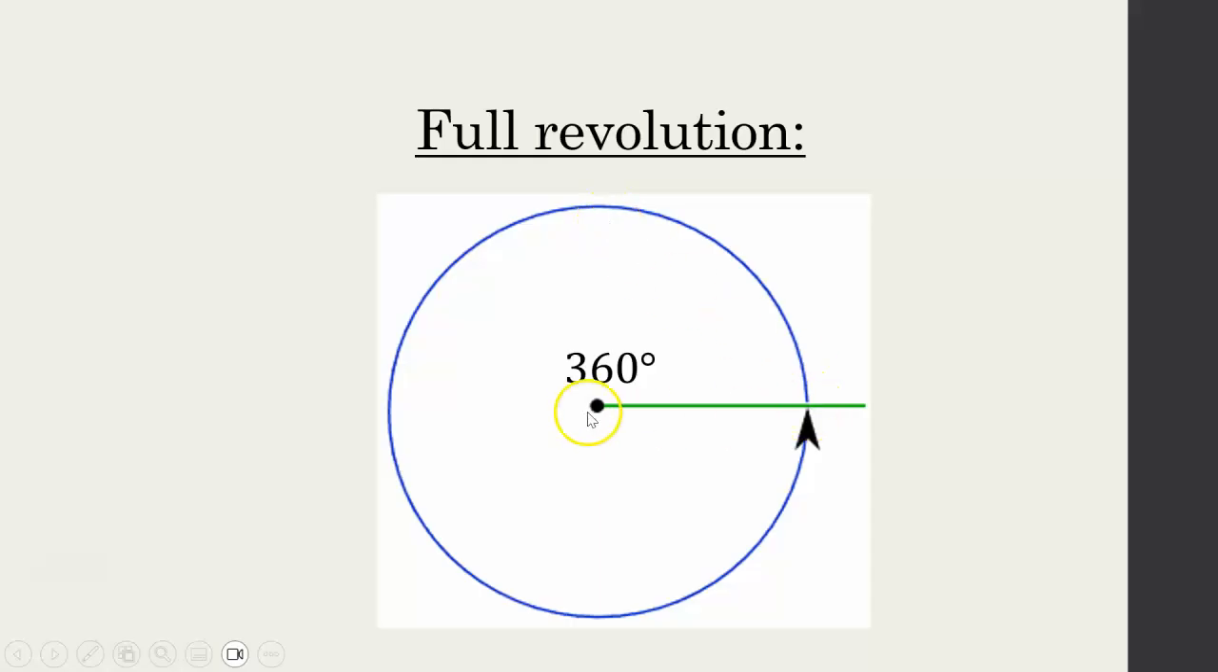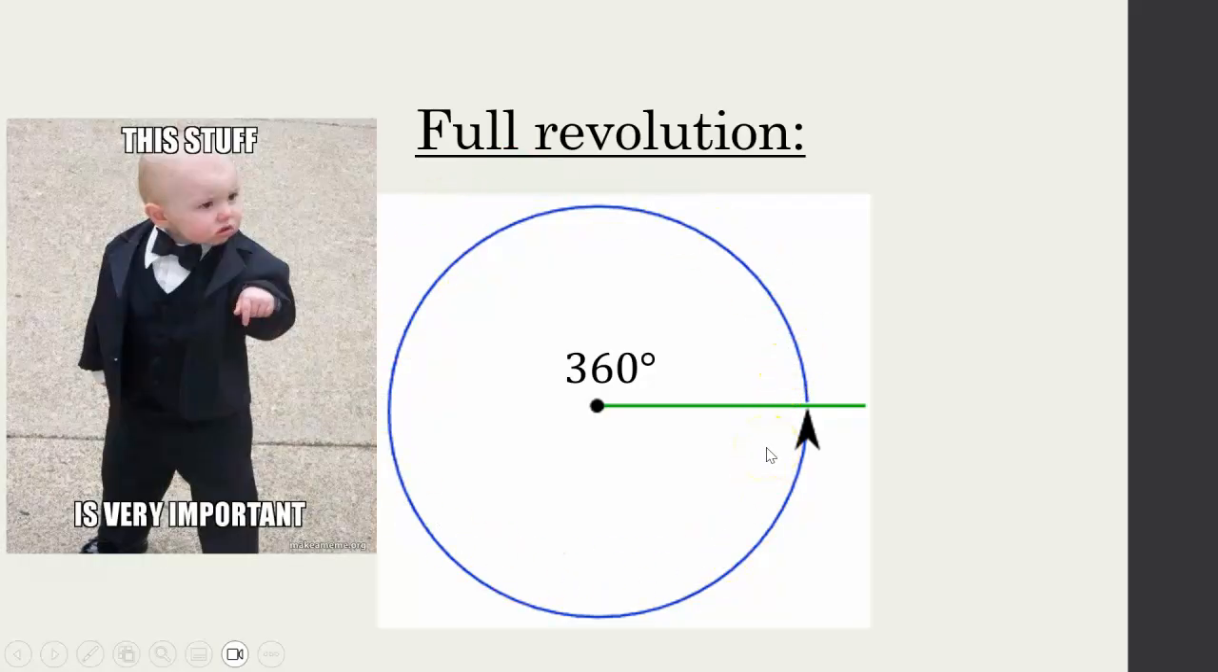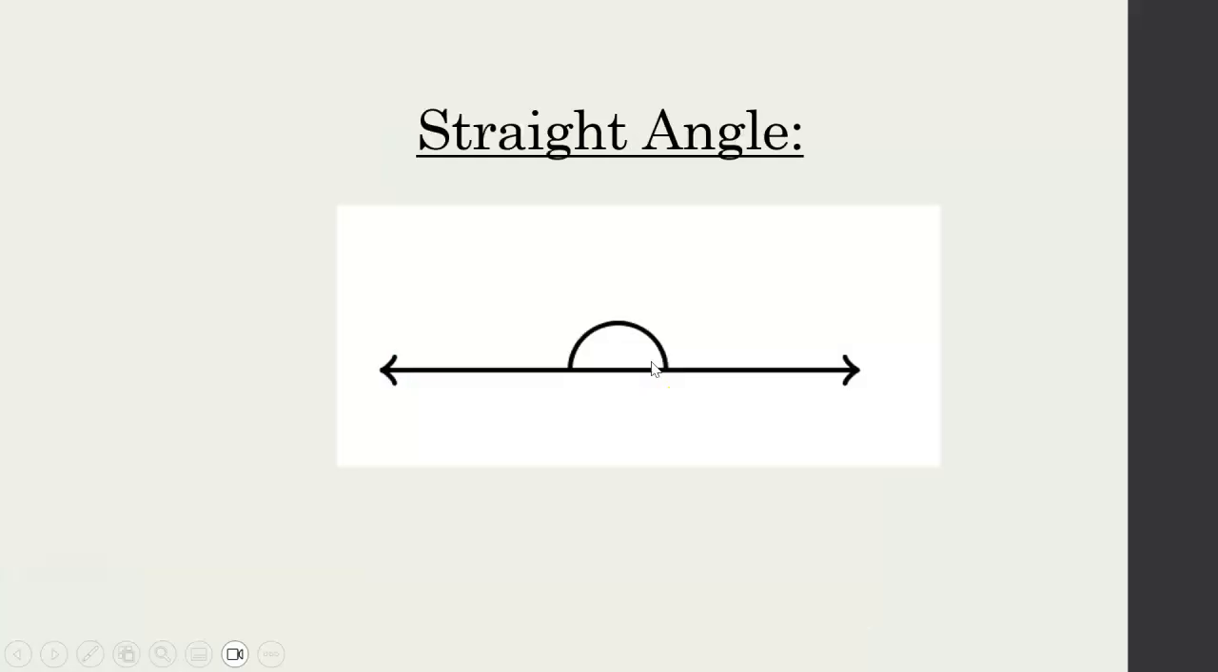Or another way to think about it, you notice we've drawn a circle. So this whole circle angle is 360 degrees. And yeah, this is really, really important. You've got to remember this, 360. So 360, and this little dot means degrees.